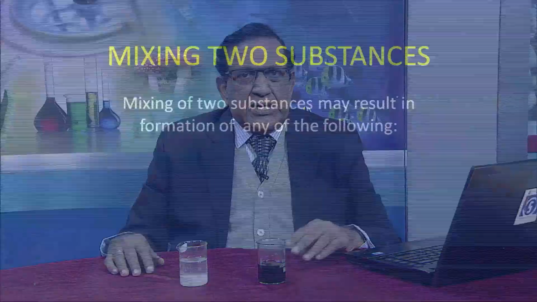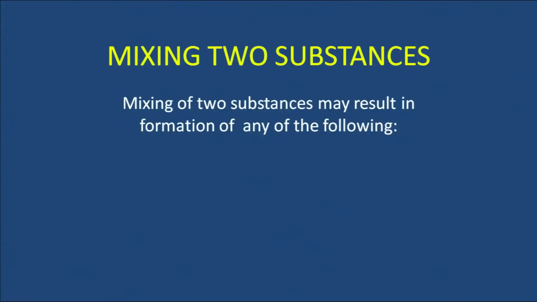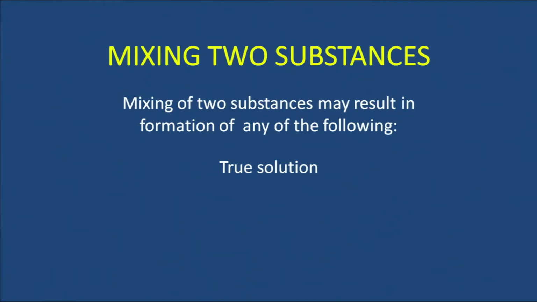When we mix two substances, then the mixture which is formed may show one of the following properties. One possibility is that a true solution is formed, second possibility is a colloid is formed, and third possibility is that a suspension is formed. So, basically these are three possibilities. Whenever we mix one solid into a liquid, then three possibilities are there. Now, let us see samples of these true solution and colloid.